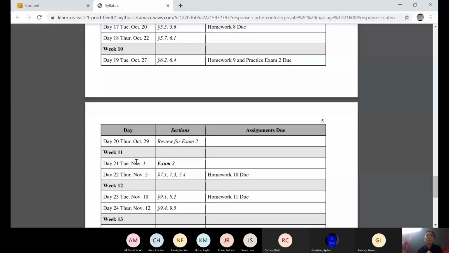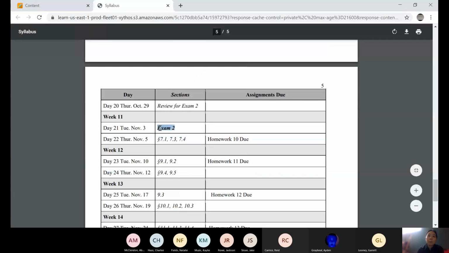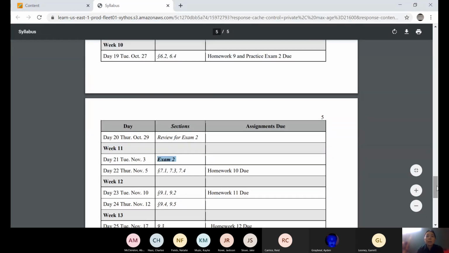I'm gonna make it similar to the first exam. You have the whole week to take it. You can use that Tuesday. We won't have class on that Tuesday. You can use that Tuesday to take the exam, or that whole week you have it to take the exam.